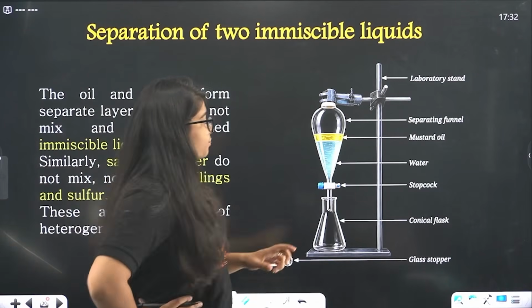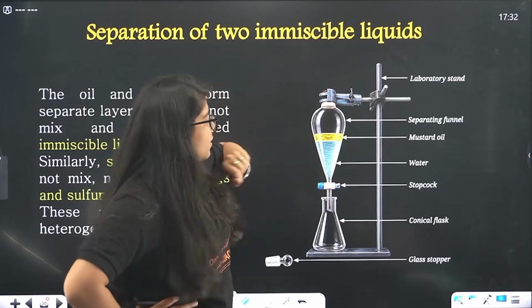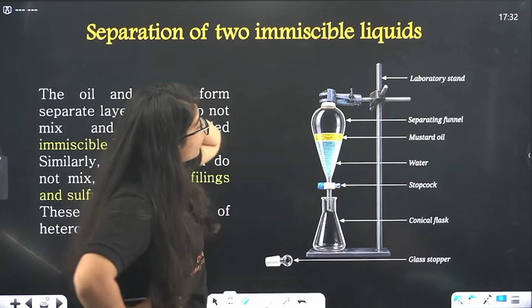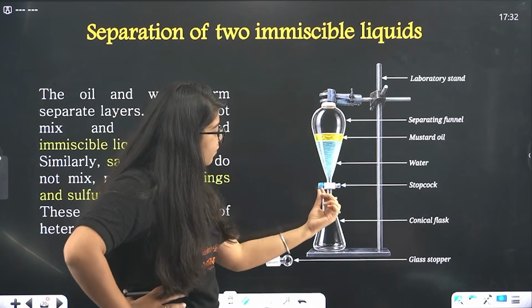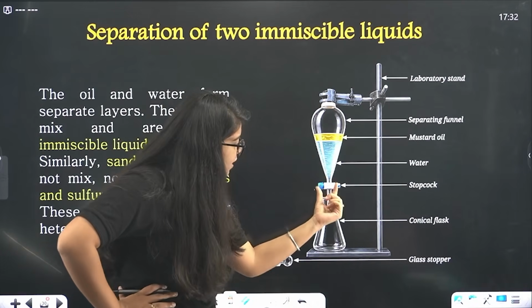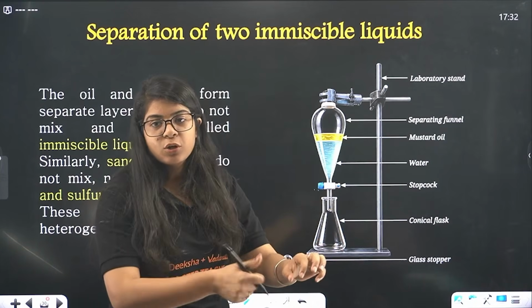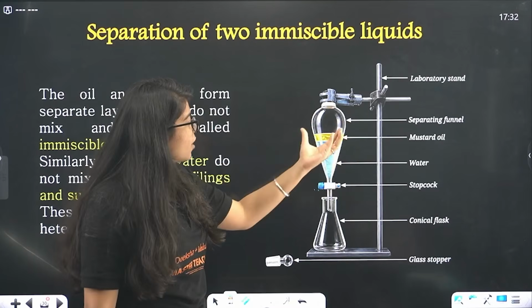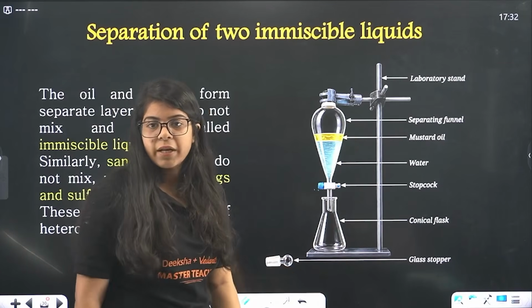Okay, what do you use? You use this laboratory stand and you use this holder, right? So what you'll do, you'll see that this is kind of a flask, and you can open this and you can close this. So what you do is take this mixture, the oil is on the top and the water is all the way down, right, on the downside.